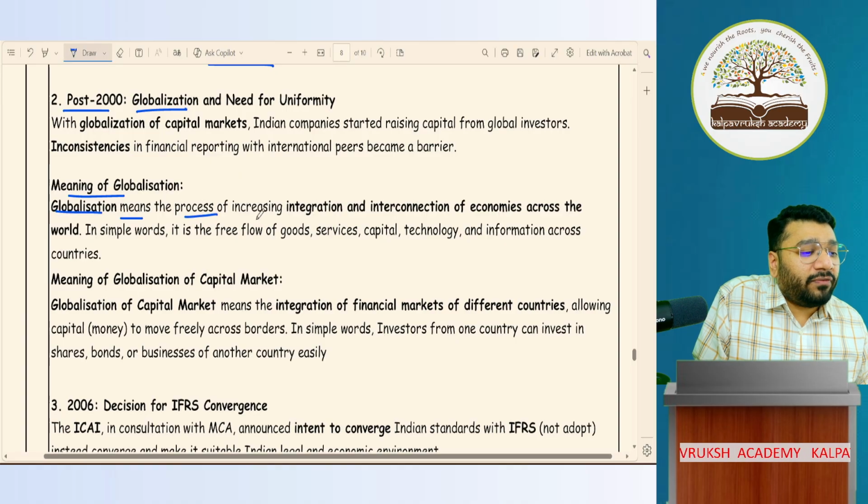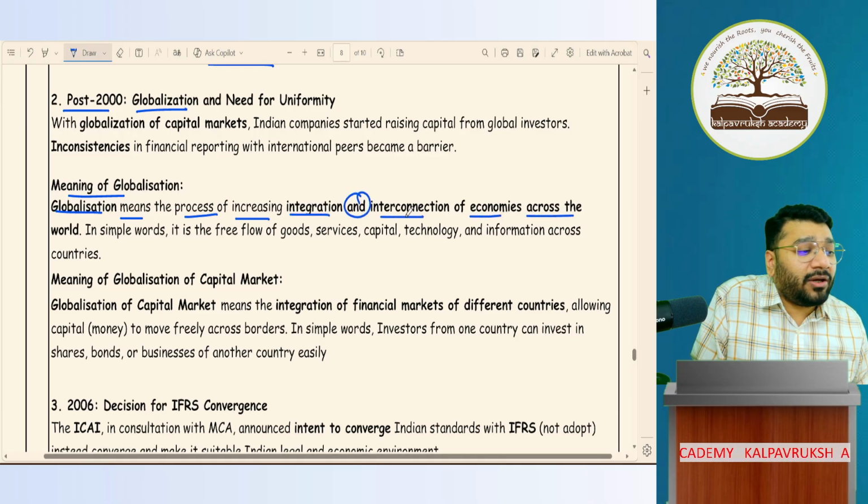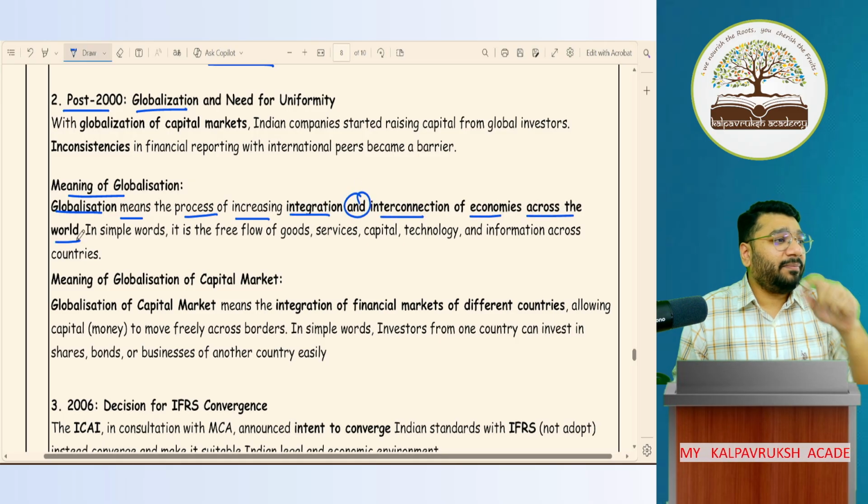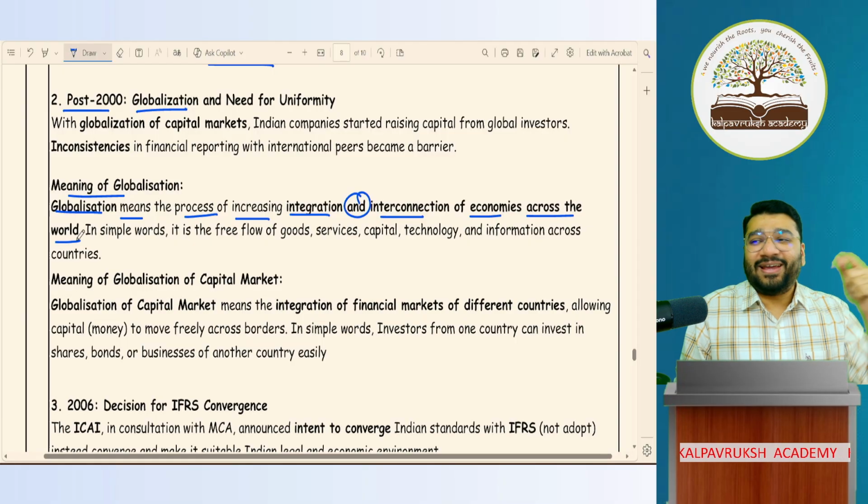Globalization means the process of increasing integration and interconnection of economies across the world. That's where she has taken the point from. No? Okay, very good.